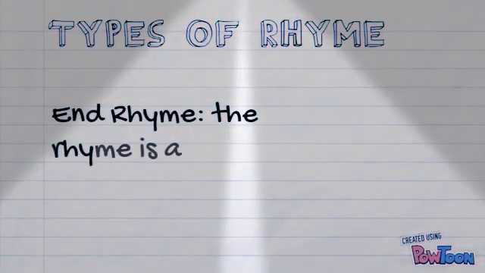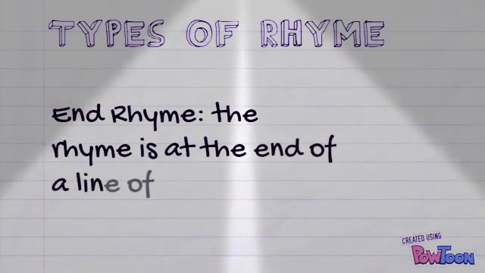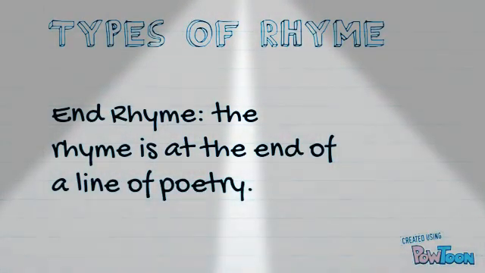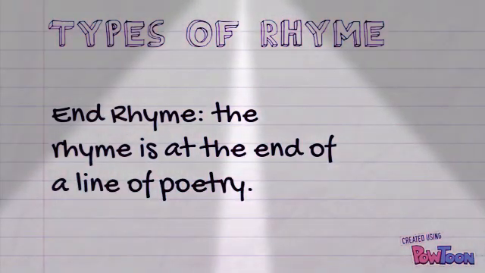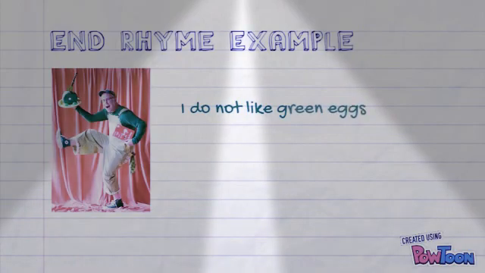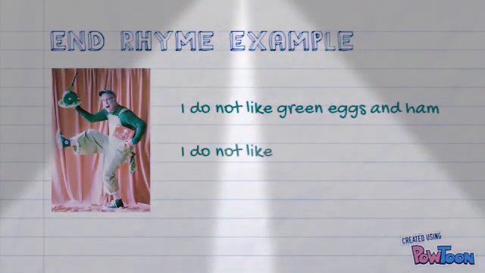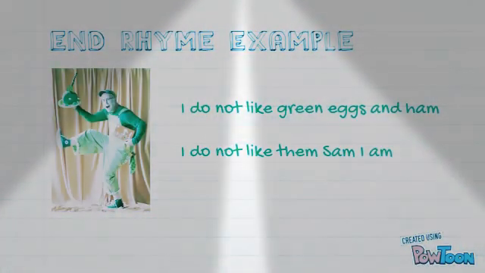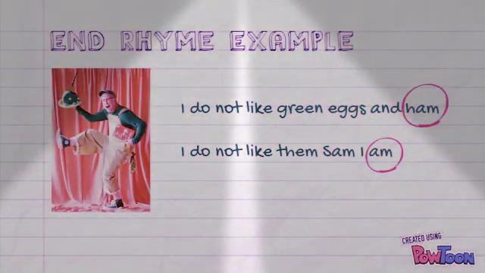End rhyme is a type of rhyme where the rhyme is at the end of a line of poetry. Let's take a look at an example. I do not like green eggs and ham. I do not like them, Sam, I am. Notice how the rhyming words come at the end of each line. This is an example of end rhyme.